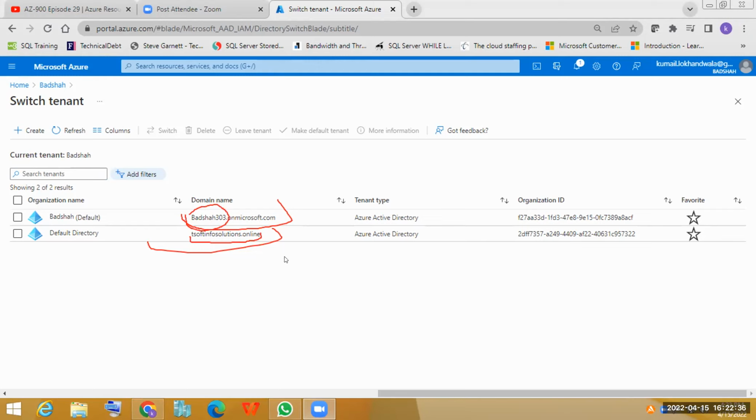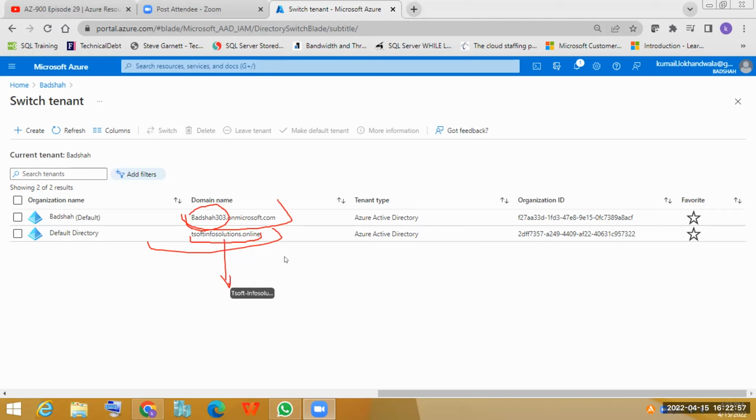But what is this? What is a domain, and what is a tenant? Almost दोनों same चीज है. It is registering my company. Just because I have a domain here, that does not mean I can start using service. I will require one subscription under this domain. So अभी तक subscription हमारे पास नहीं है.